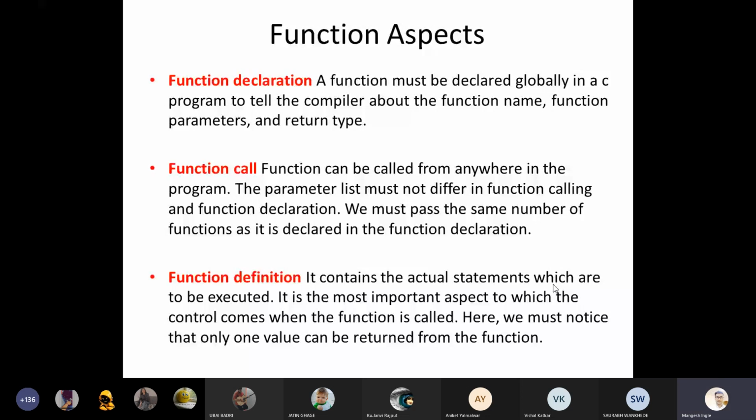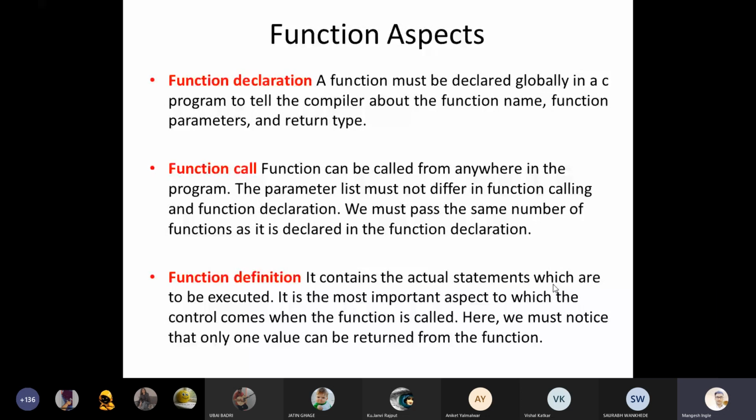And here we must notice that only one value can be returned from a function. Function definition means the function's body. Remember, function definition means function's body, from the open curly brace to the close curly brace. Whatever processing logic you have implemented in between is called the function definition. If you have not provided a function body, we just declared a function.